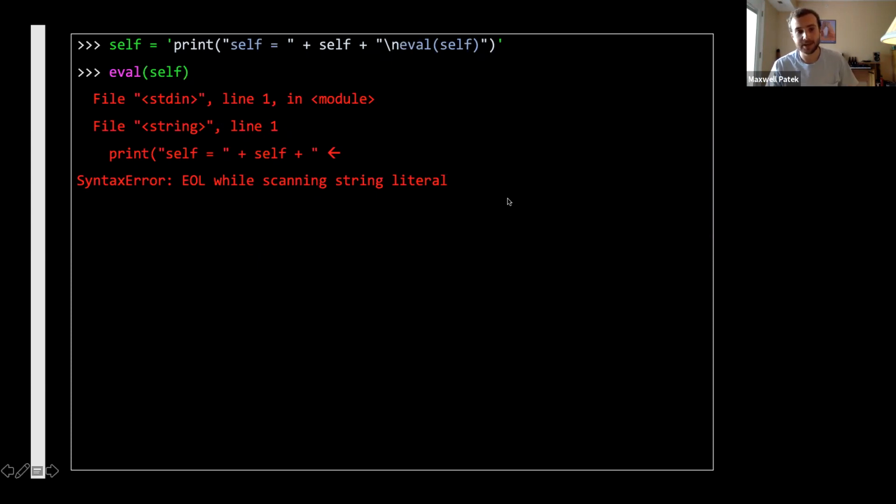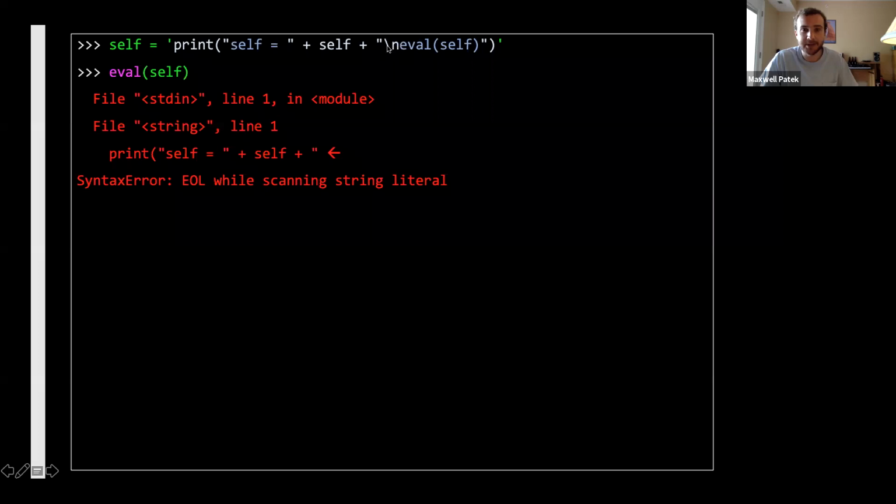The fix for this is going to be to make it so that that new line is not part of the outer string, it's part of the inner string. Really what we want is for this new line to print out the new line in the code that we're writing right now. We had to put a new line between the self definition and the call to eval. We need a new line to come before eval, but we need it to come after calling eval, not in the construction of the original string itself.